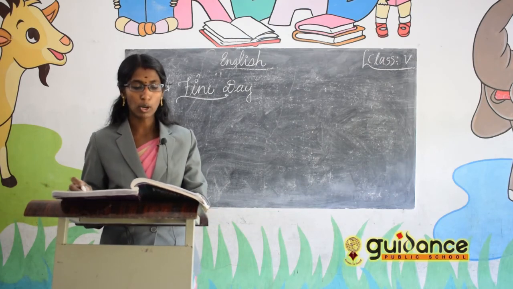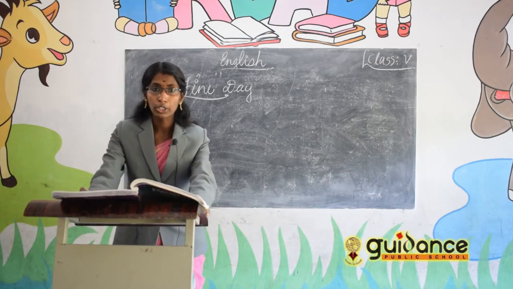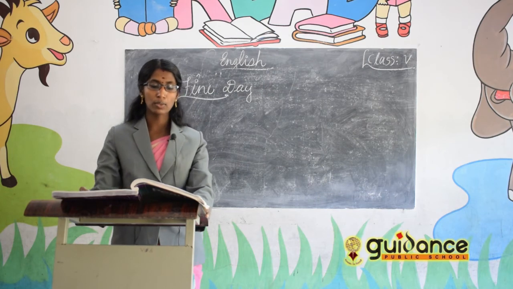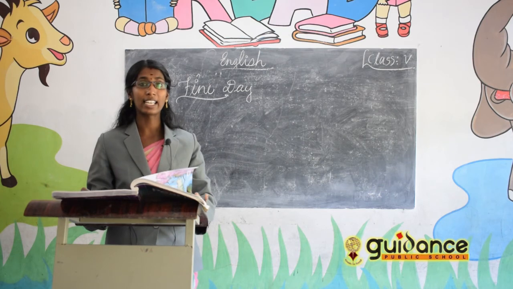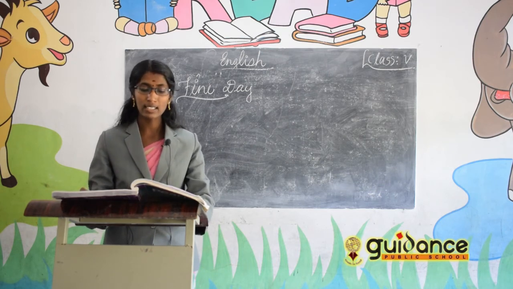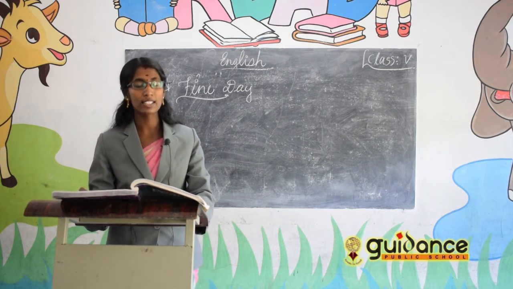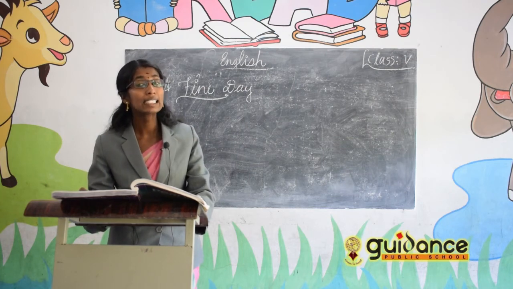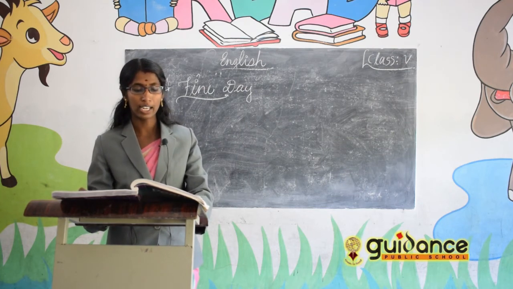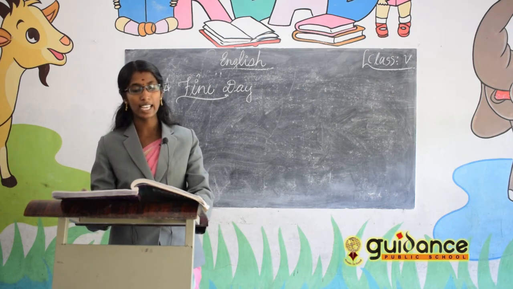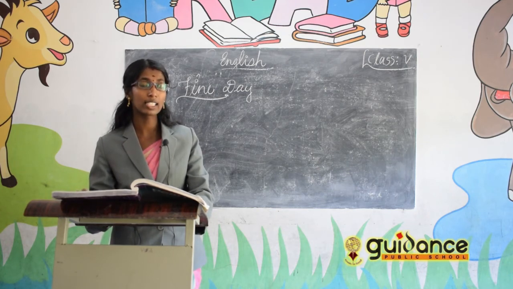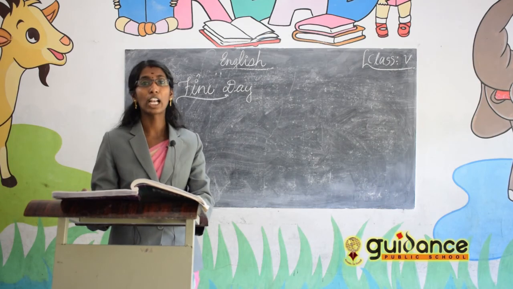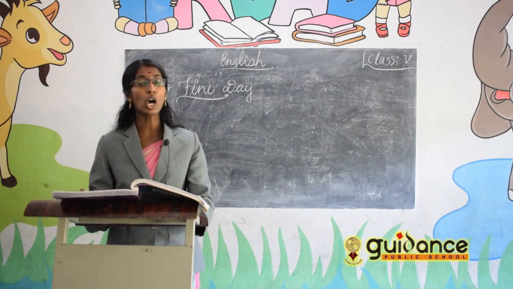So working with the poem, you have to go through the question answers. First one, why are the speaker and child so happy? Because it is a sunny day after long rainy days. Then where is the speaker asking the child to go? To the garden. Then next one, what made the child think that the sun had forgotten that they lived there? Why did the child say that the sun has forgotten them? Because for a long days there is only rain, there is no sunlight.